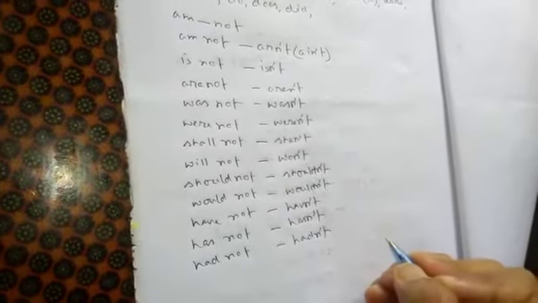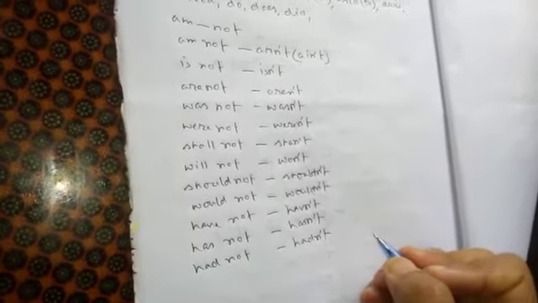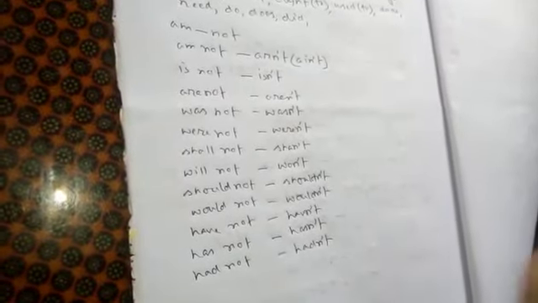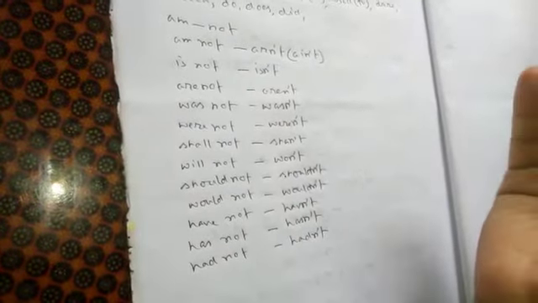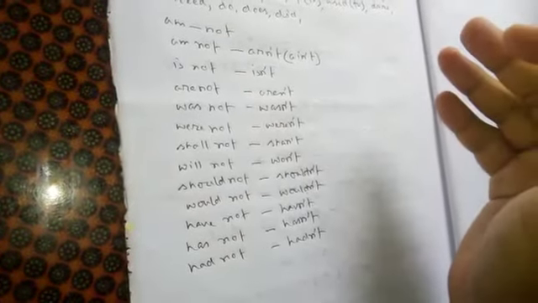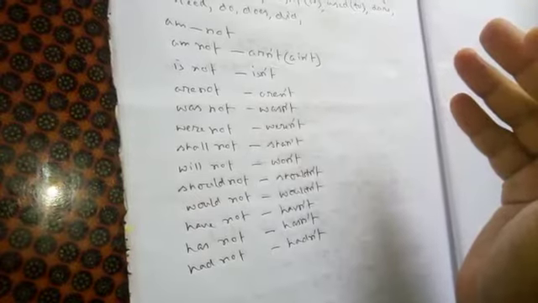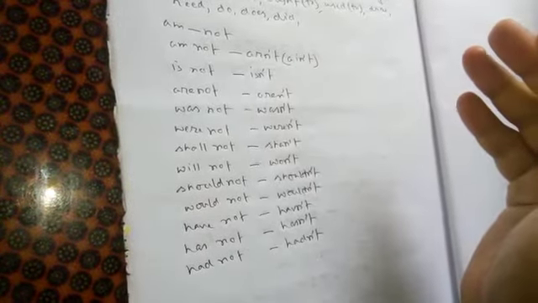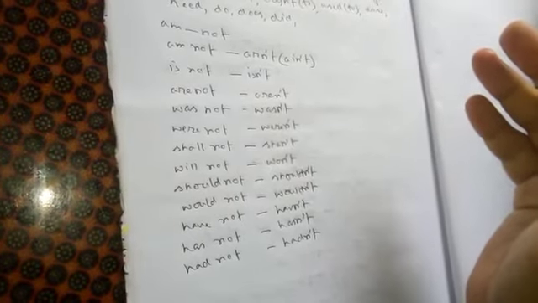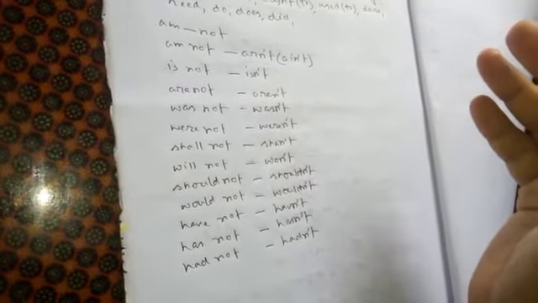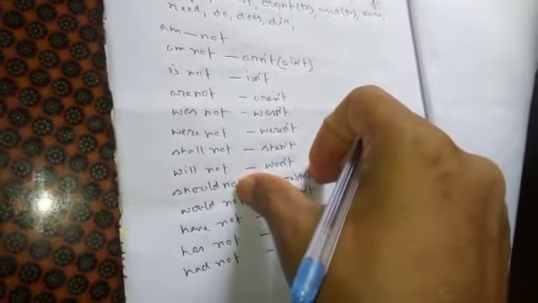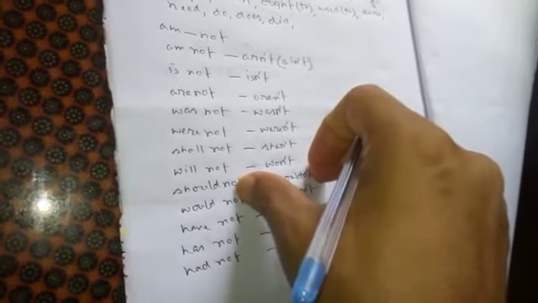Like this. Could not will be couldn't, may not will be mayn't, might not will be mightn't, must not will be mustn't, used to will be usen't to, need not, needn't, do not, don't, does not, doesn't, did not, didn't, cannot, can't. Like this we have to use these words while transforming tag questions.